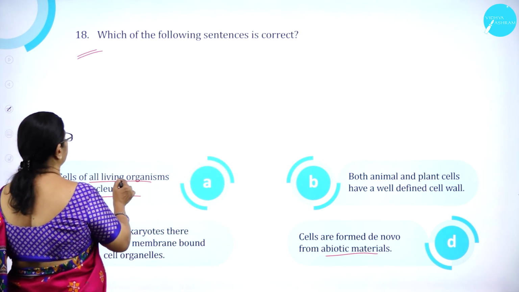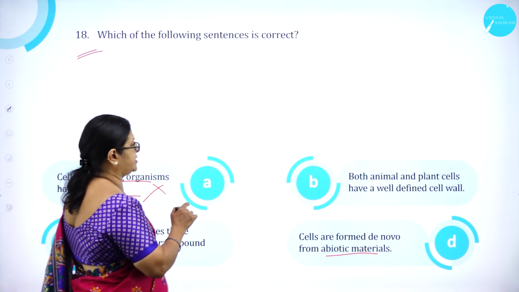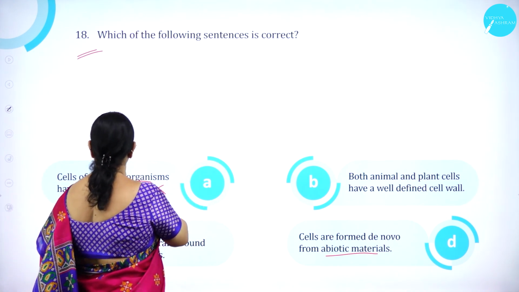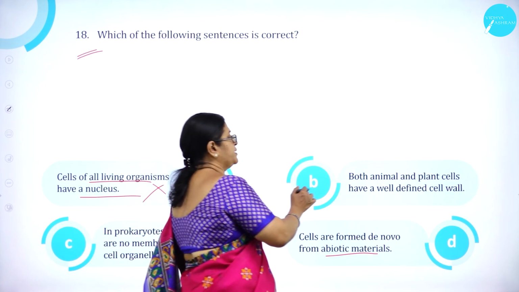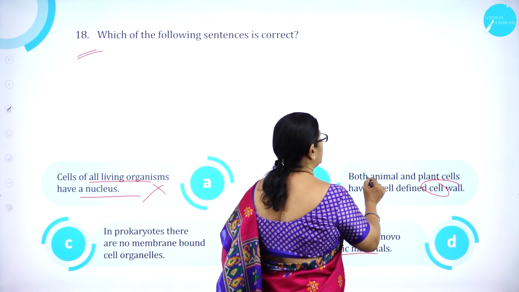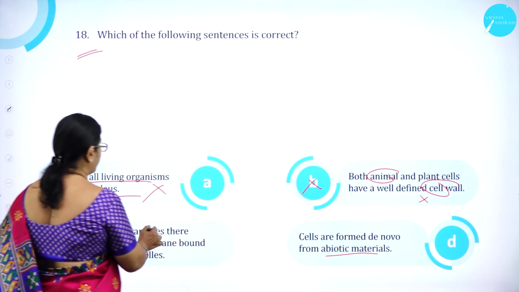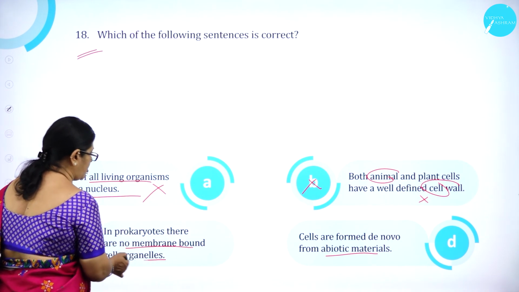Option A, cells of all living organisms have a nucleus, is wrong. It is the wrong sentence because not all cells of living organisms have a nucleus. Then B, both animal and plant cells have a well-defined cell wall. Wrong. Animal cells do not have a cell wall. C, in prokaryotes there are no membrane-bound organelles. Correct.